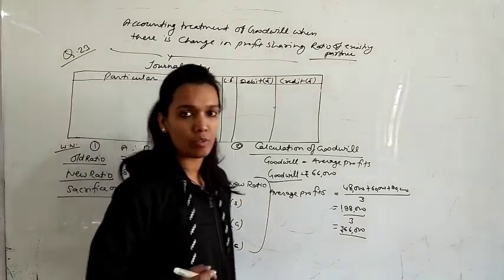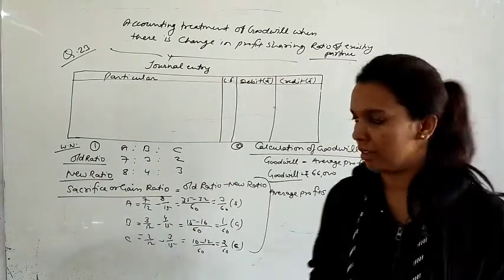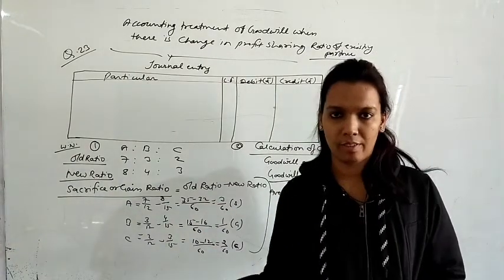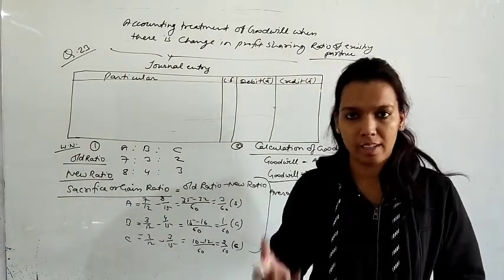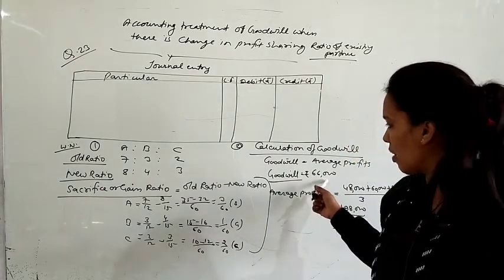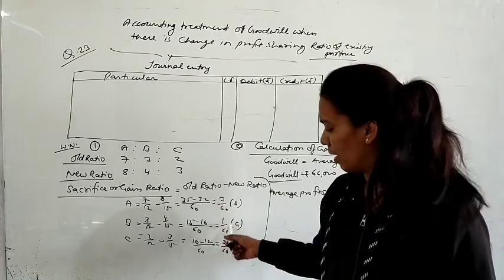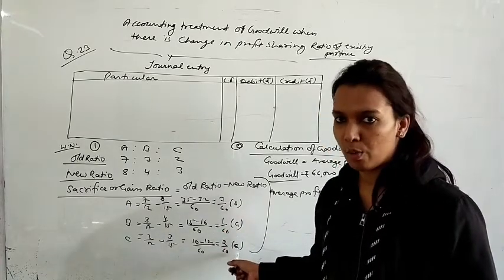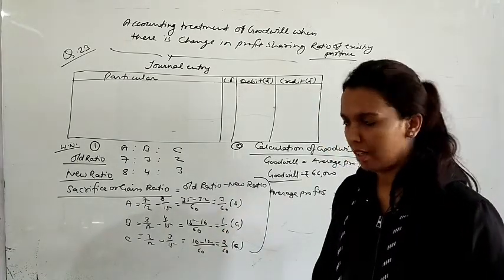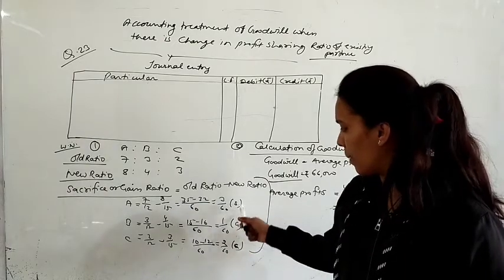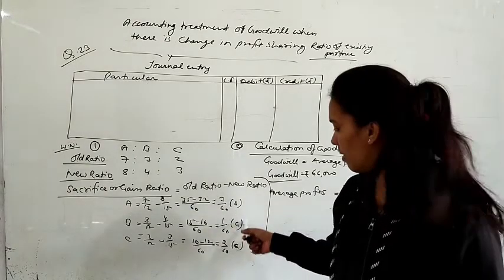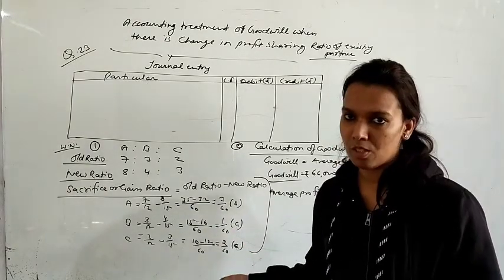Now in this total goodwill we will find the share of partners, like which partner has to sacrifice or which partner has gain. Okay, so 66,000 will be multiplied by 3 upon 60, 1 upon 60 and 2 upon 60. According to this we have to pass the journal entry. Okay. So one partner has to sacrifice his share and the remaining 2 partner will gain from this changing.